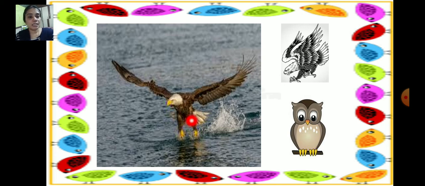So these eagles have sharp beaks. See how sharp it is. The beaks are very sharp, and they have claws.